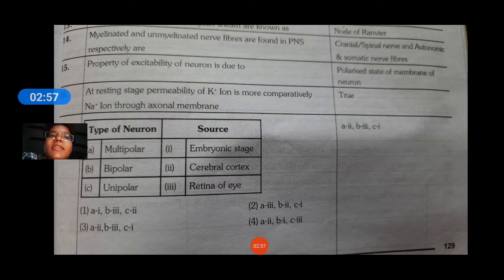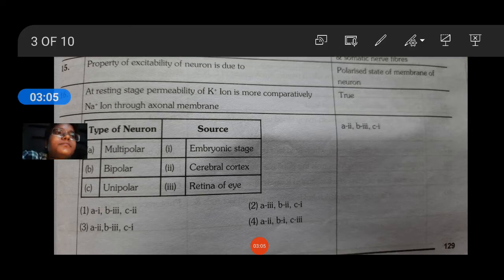Myelinated and unmyelinated nerve fibers found in the PNS respectively are cranial or spinal nerves and autonomic and somatic nervous system. At resting state, permeability of K ion is more compared to the Na ions. True. Multipolar is cerebral cortex, bipolar is retina of the eye and unipolar is embryonic cells.